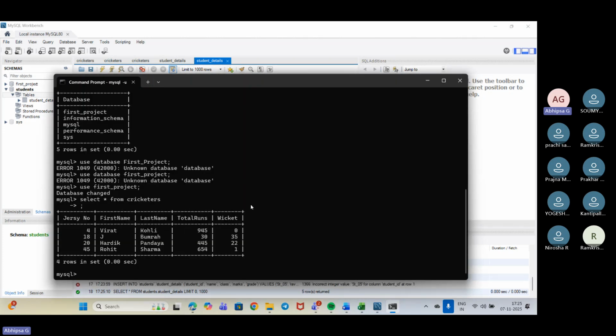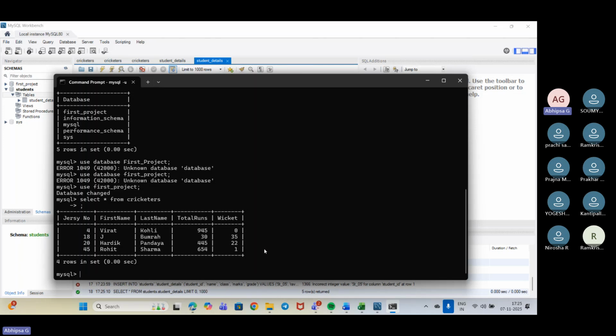So I'll just not change the table as of now. I have already created one table, so this you can see. Here we have already created this. First we'll see how we can perform the details over here, and then we'll move into the other table round. Okay, so this is my table view.